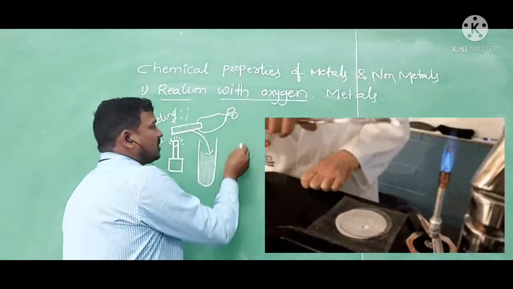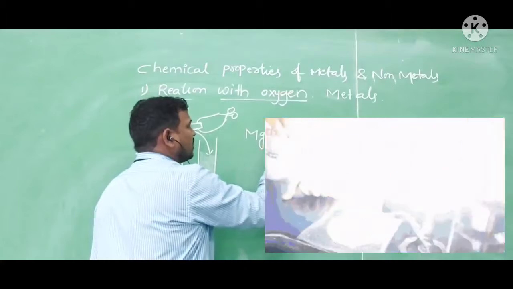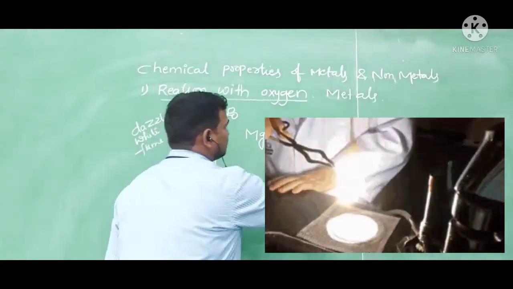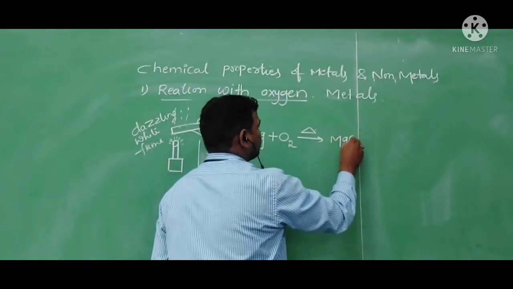So let's see the chemical equation. Magnesium is burnt in presence of oxygen, and magnesium oxide is produced.